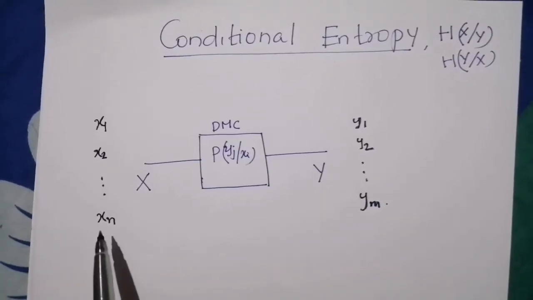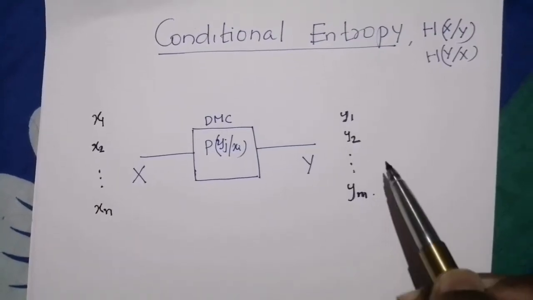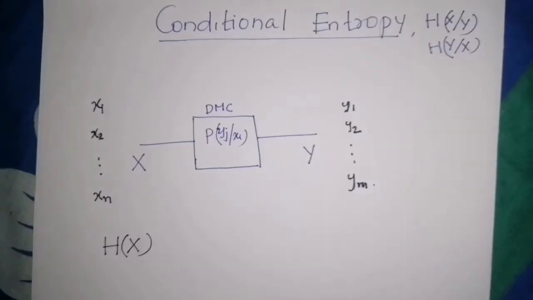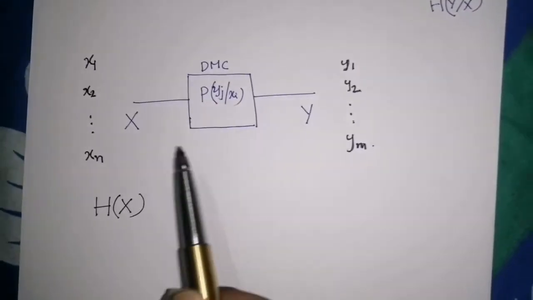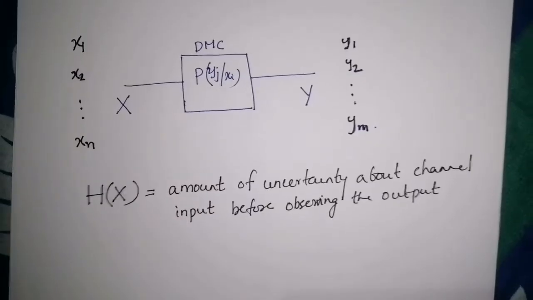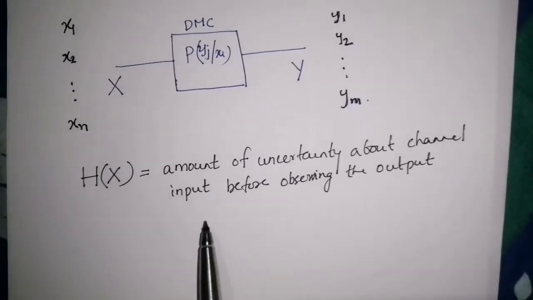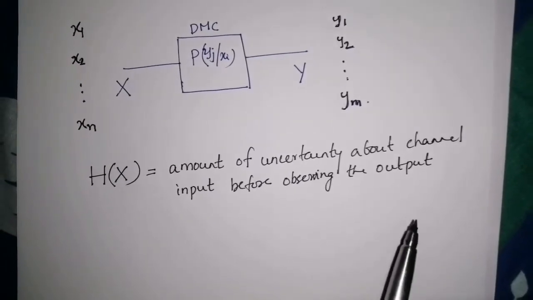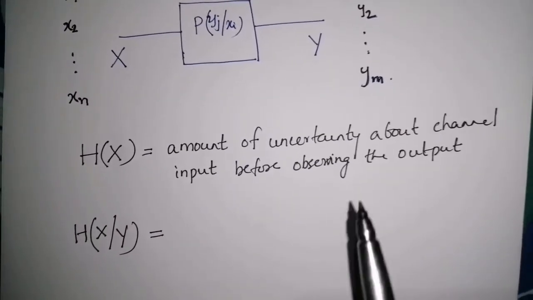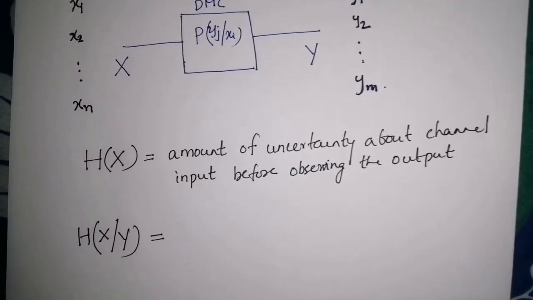We know that there are n input symbols designated as x1, x2, etc. xn, and m output symbols designated as y1, y2, etc. ym. Let H(X) be the prior uncertainty about the channel input. That is, H(X) is the amount of uncertainty about the channel input before observing the channel output. Similarly, H(X given Y) is the amount of uncertainty about the channel input after observing the channel output.